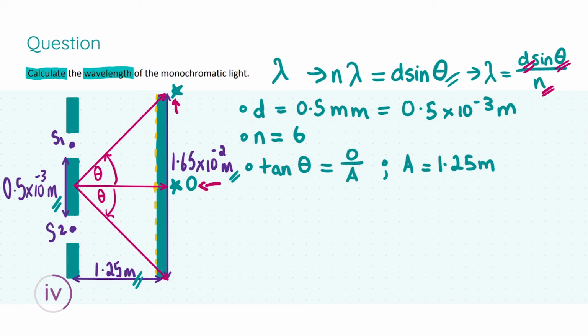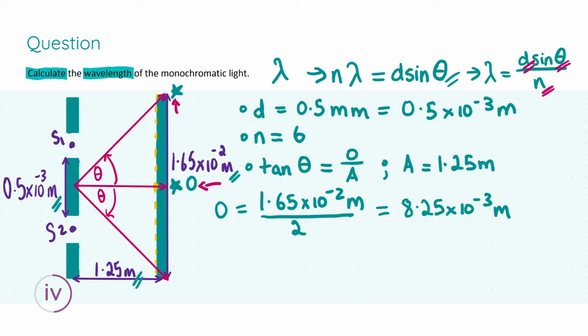We were given the distance between the 13 images as 1.65 centimeters, which is just 1.65 times 10 to the power of minus 2 meters. I'm just going to convert everything into meters. It's just easiest for everyone. Now, in order for it to be the opposite of the triangle, we're going to have to divide it by 2, giving us 8.25 times 10 to the power of minus 3 meters as our opposite.